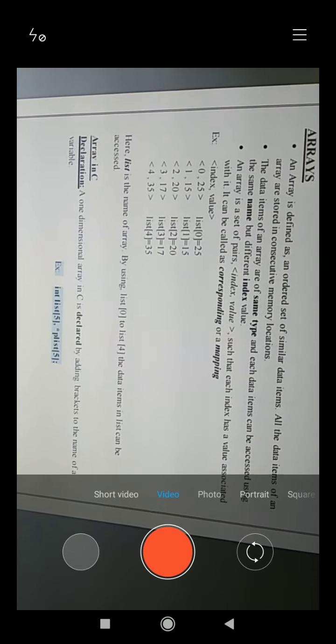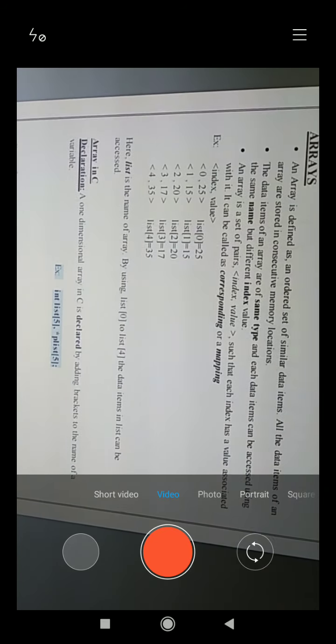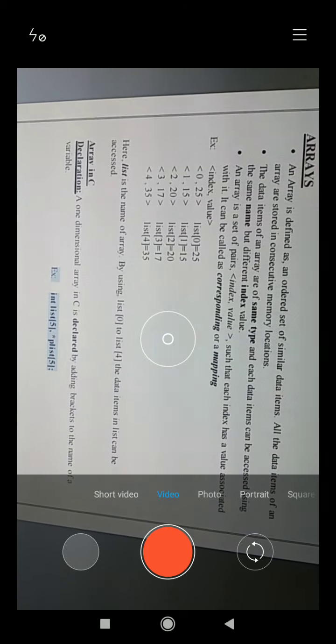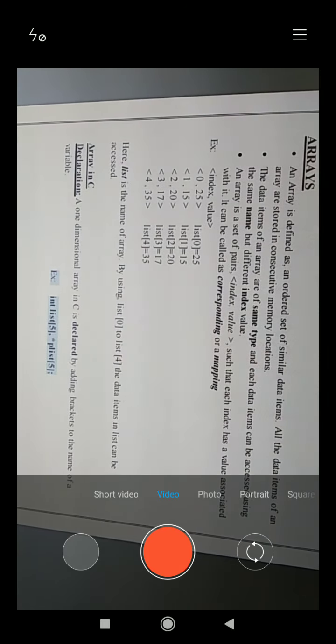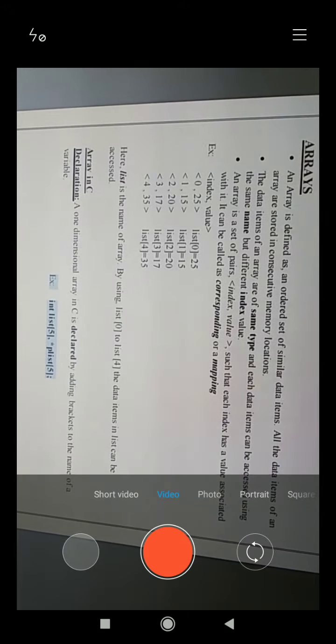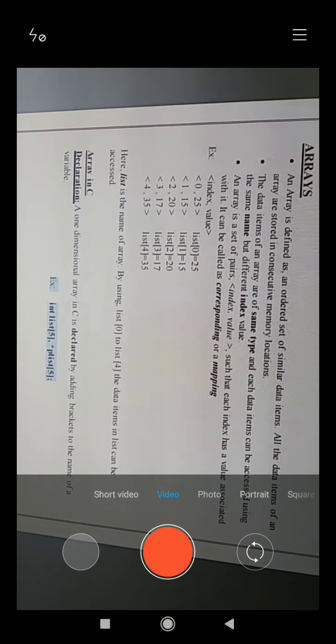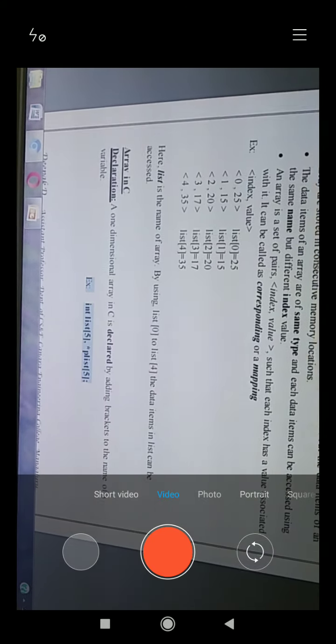So that is how arrays are accessed. When you declare an array, for example int list[5], it means the list index takes values from 0 to 4. Array subscripts always start from 0, so here 0 to 4. This is how you can define arrays in C.